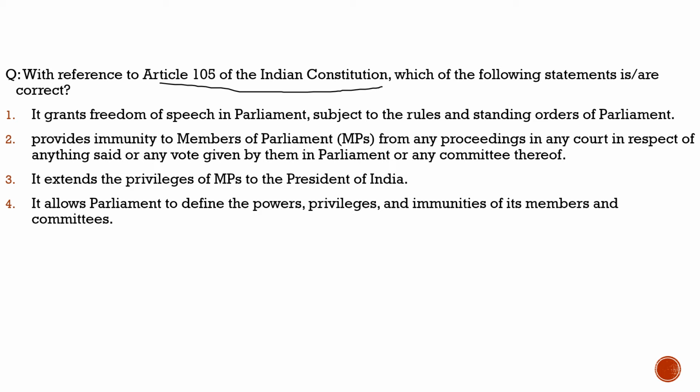Now, as he is in jail, it is his right under Article 105 to attend the meetings of the Parliament. But right now he is in jail, so what should he do? For that, he has to consult the courts. It is not automatically available to him, if he is in jail, that he would be allowed to enter into the Parliament. It is not so. He has to take the permission of the courts, and finally the courts had given him permission to attend the meetings of the Parliament, to enter the Parliament. So that's why this article is important here. So let's solve the question now.